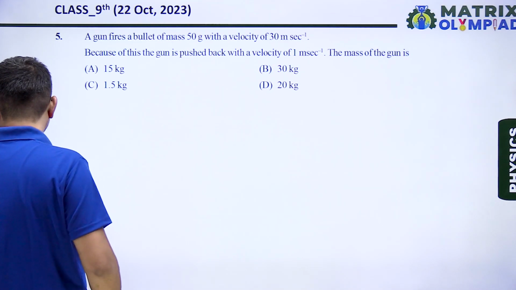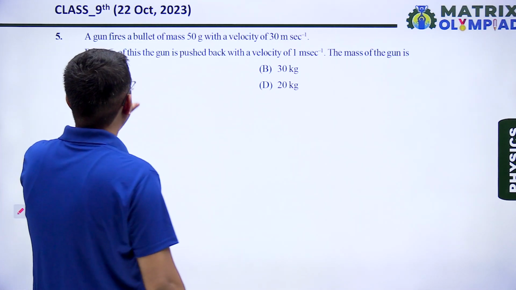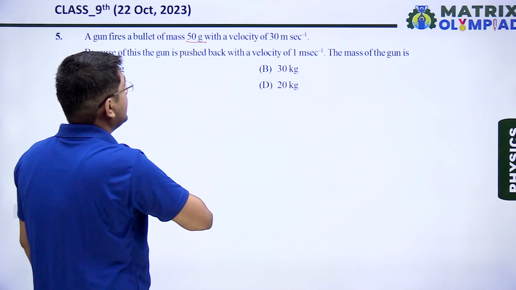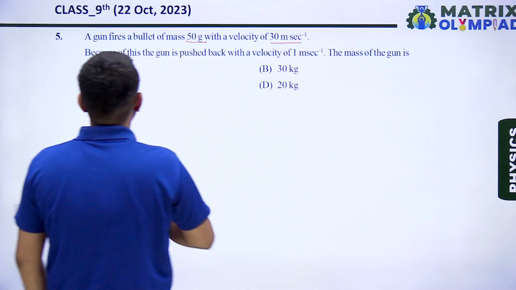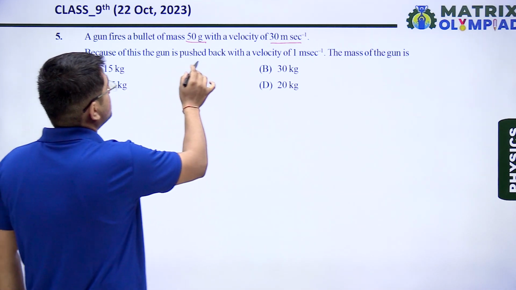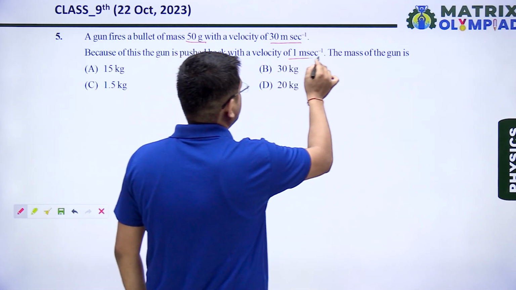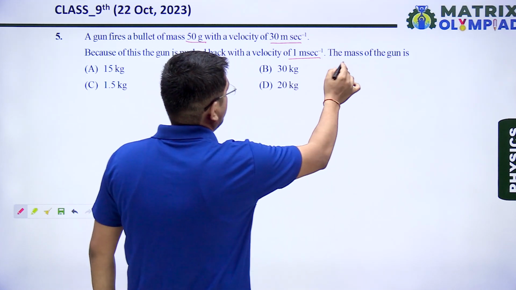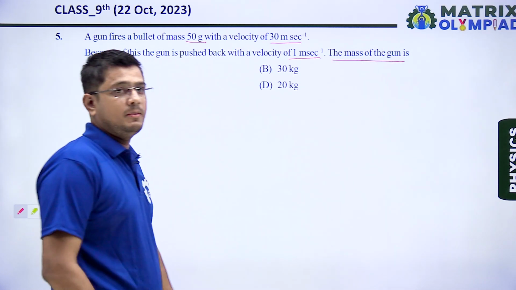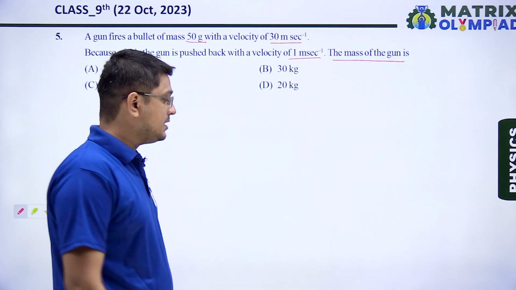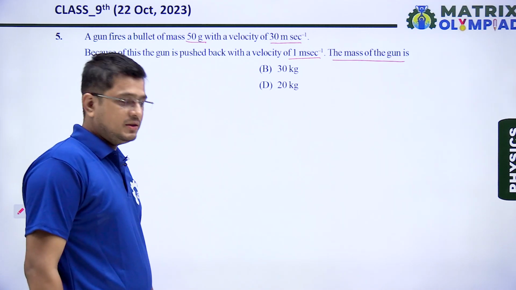Question number 5. A gun fires a bullet of mass 50 gram with a velocity of 30 meter per second. Because of this, the gun is pushed back with a velocity of 1 meter per second. The mass of the gun is? So we'll solve this by using conservation of momentum. Okay, what is conservation of momentum?